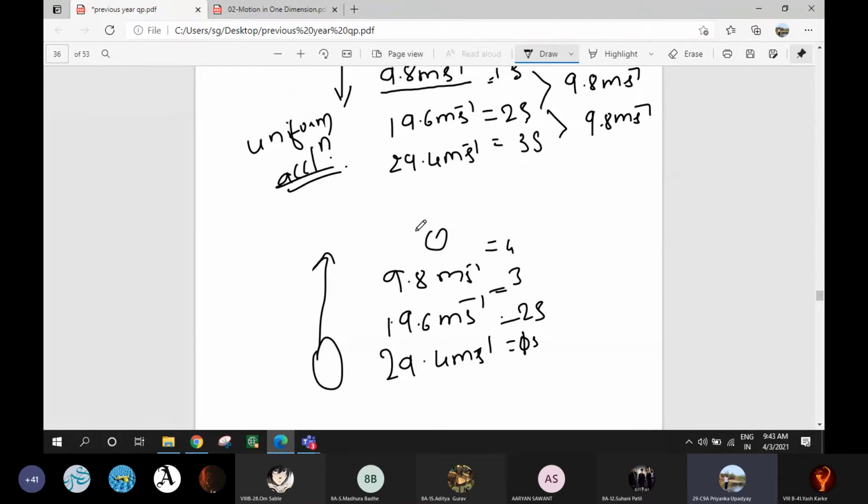So see here, what is the change? Here also the change is 9.8 meter per second. True? So here also the body is moving with uniform acceleration.